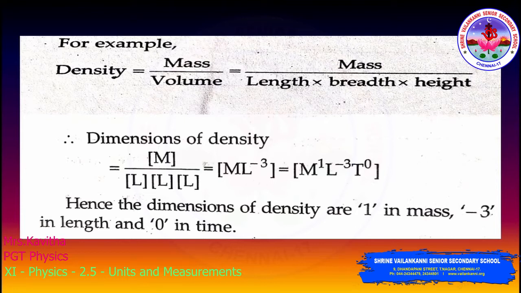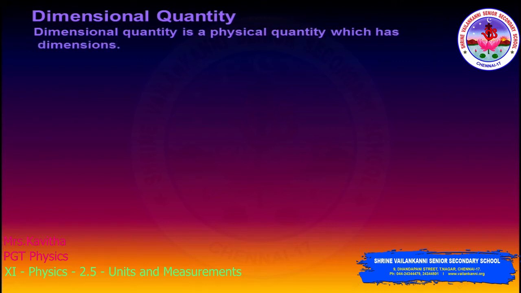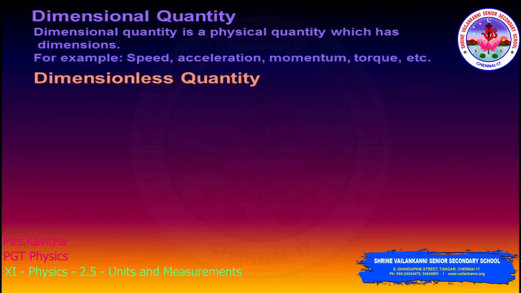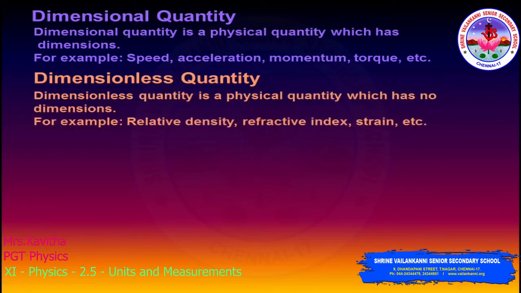So that is M power 1, L power minus 3, t power 0. You can also write it as M L power minus 3, which is correct. So the dimensions of the density are 1 in mass, minus 3 in length, 0 in time. Now you understand how to do and write the dimensional quantity. To know about these, you must know the different types of quantities and the constants.